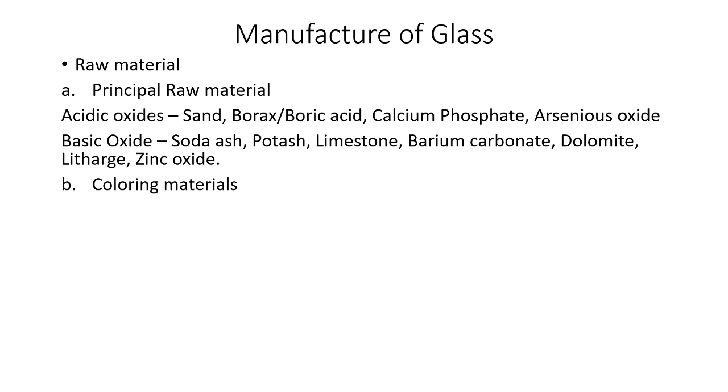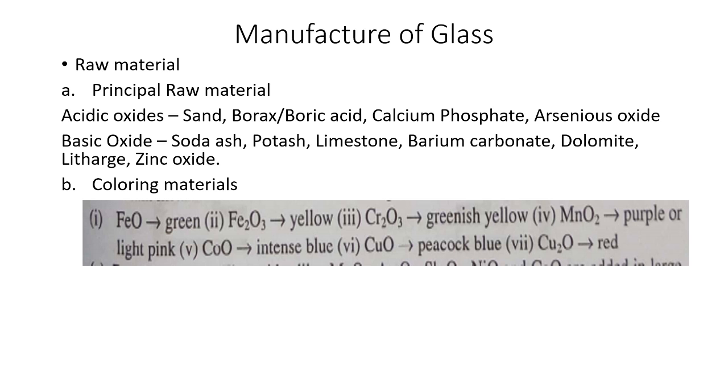And then the next part of this raw material is coloring material. Along with alkali metal oxides and alkaline earth metal oxides, just now I told you, you can add heavy metal oxides, and these act as coloring metals. The list is given here. Depending on which color you want, you can add any of these metal oxides. For example, if you add manganese oxide, it will give purple color. If you add copper oxide, it gives peacock blue color. And depending on your requirement, you can add the coloring material.